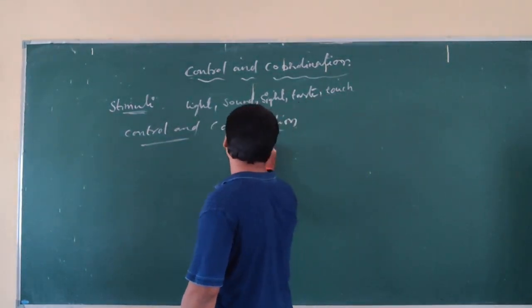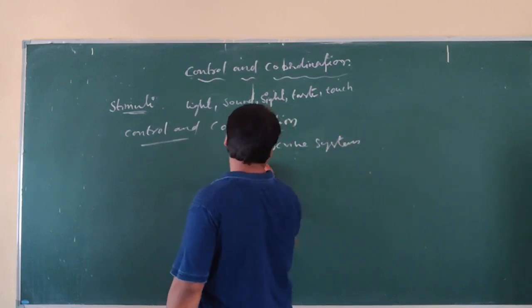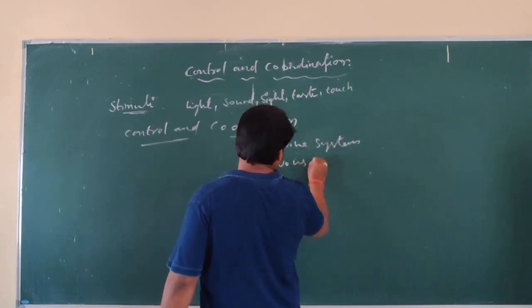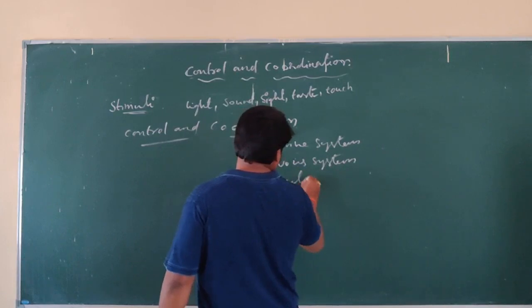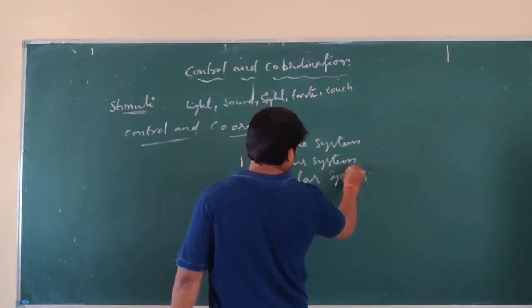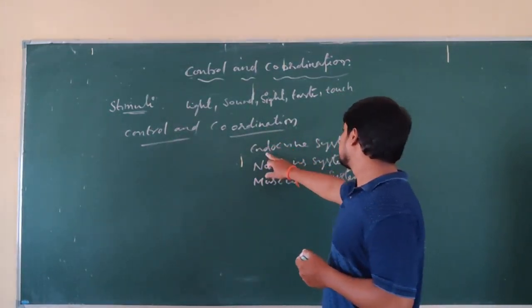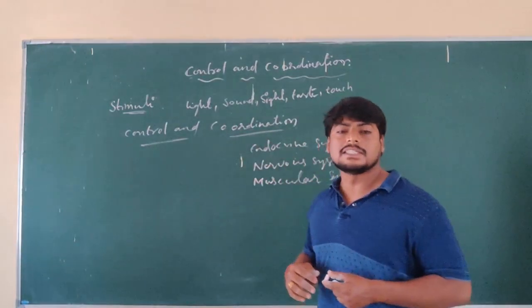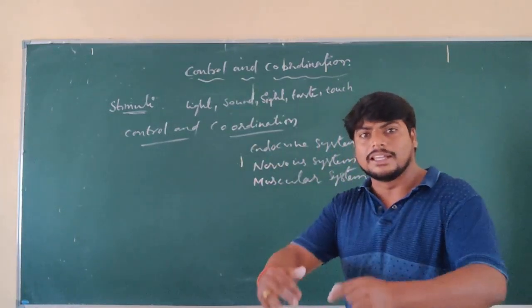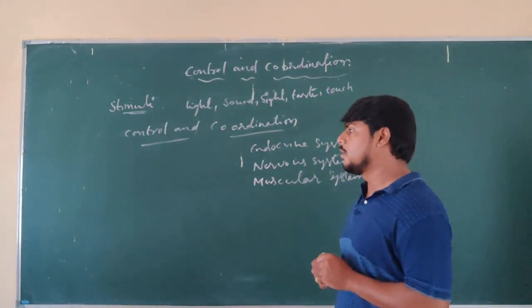So, for control and coordination, what is happening here? The endocrine system and nervous system are coordinated with the muscular system to induce the response towards the stimuli. That is what you can see. The control and coordination is carried out by the endocrine system, nervous system and muscular system. All these three work together and bring the response towards changes in the immediate surroundings.